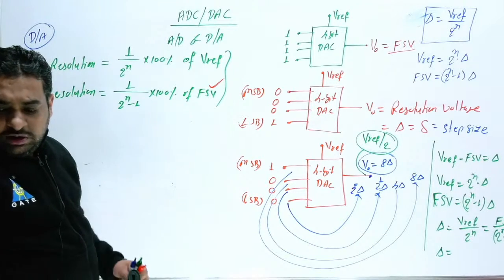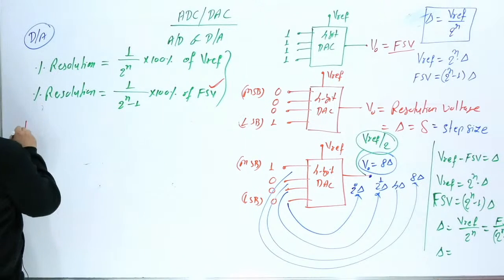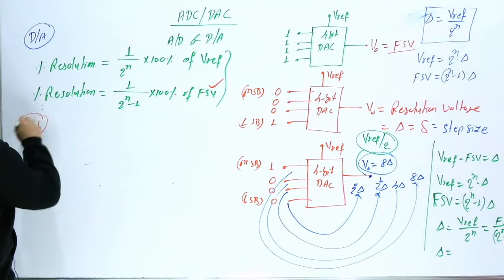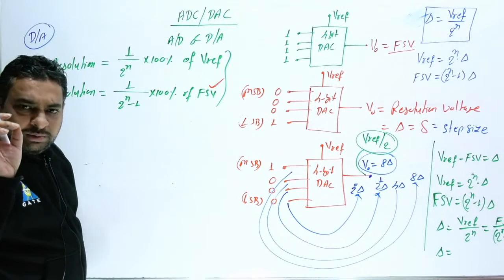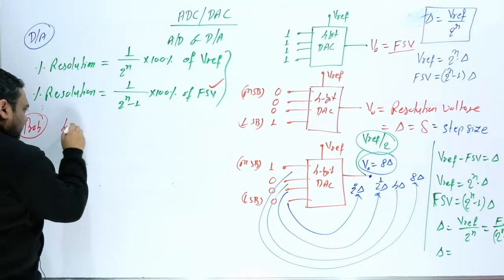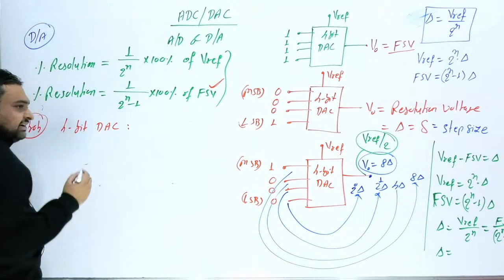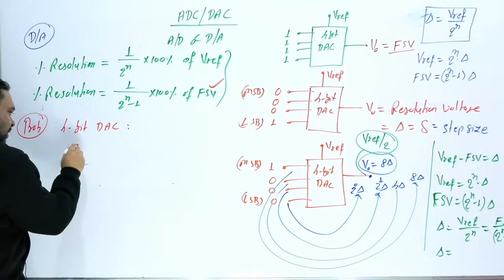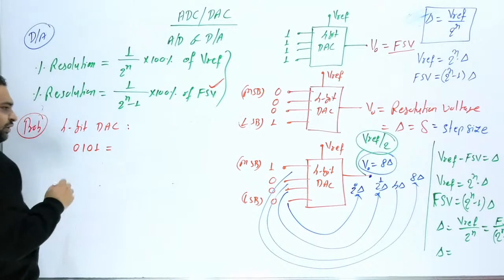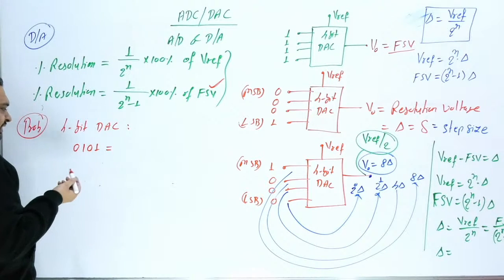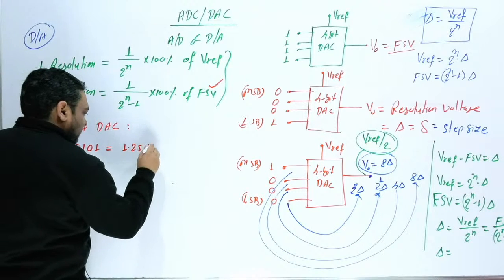Now I am going to take one question for you, a very simple problem. Suppose we have a 4-bit DAC, and for this 4-bit DAC, for the input 0101, suppose the corresponding output voltage is 1.25 volt.